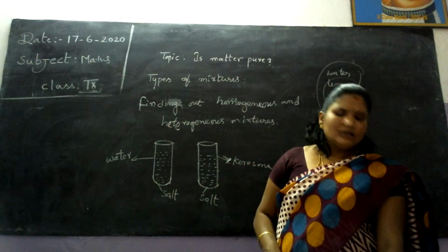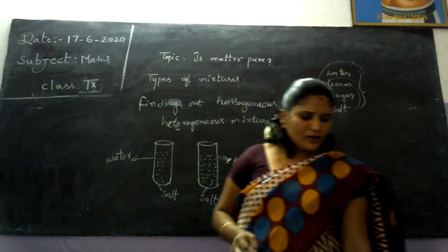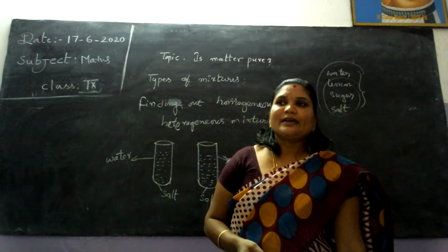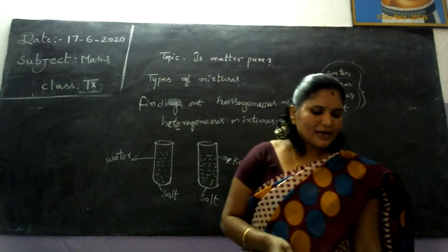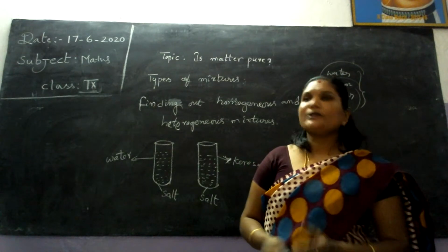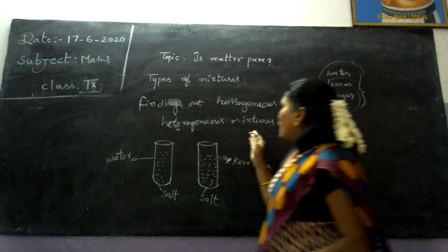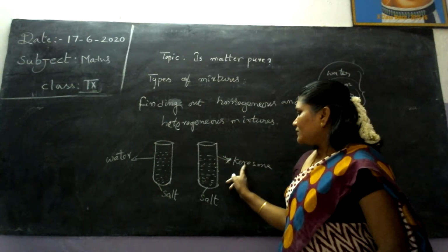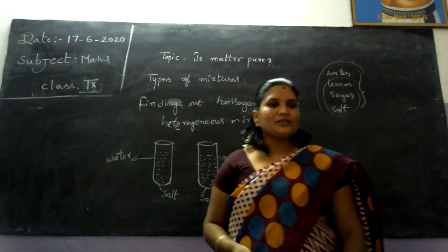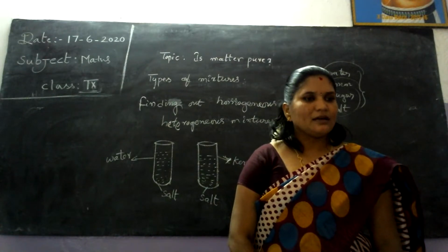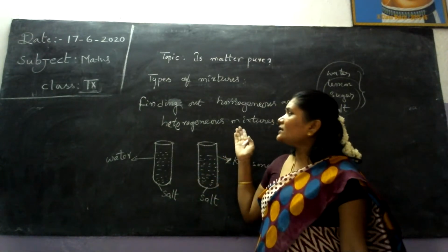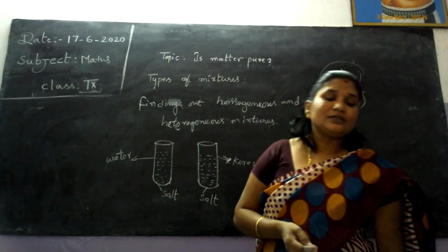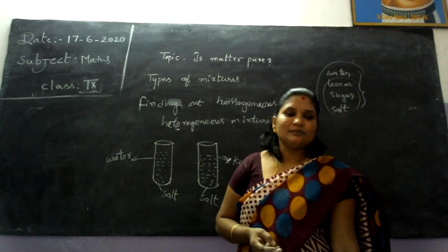A second example is a mixture of oil and vinegar, and again naphthalene and water. These are heterogeneous mixtures. In your examination they may ask which are homogeneous mixtures and which are heterogeneous mixtures.